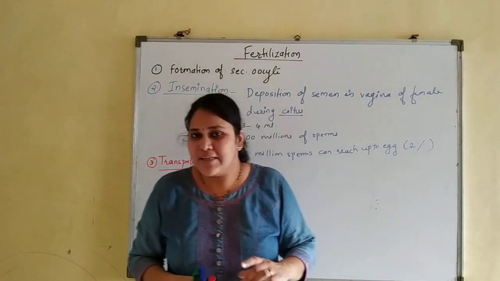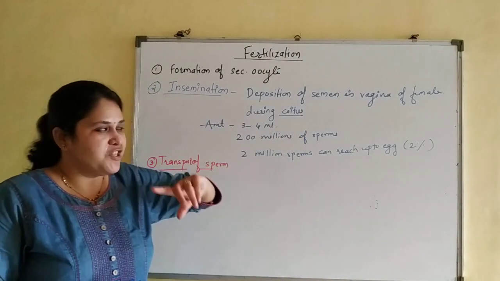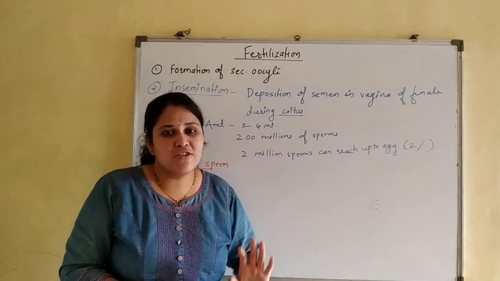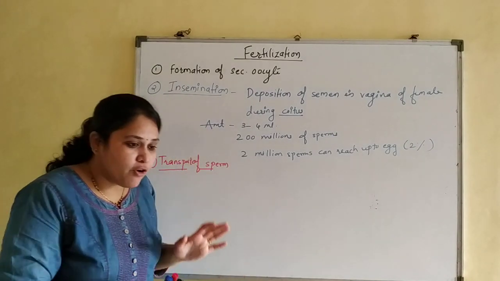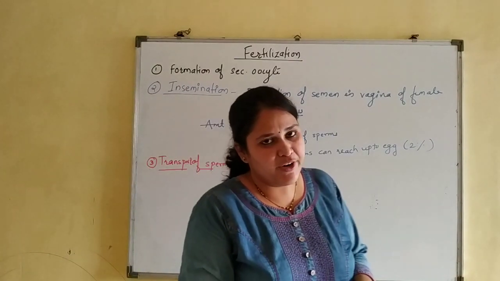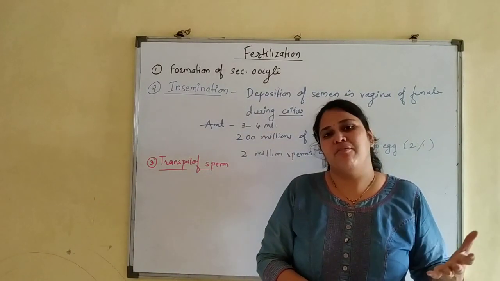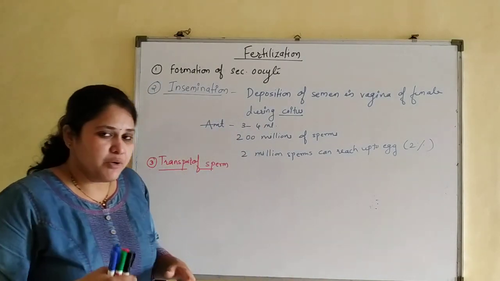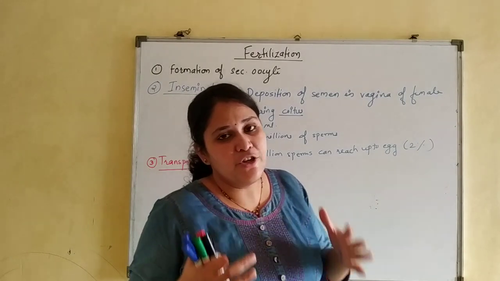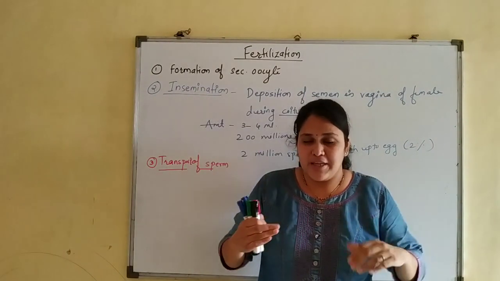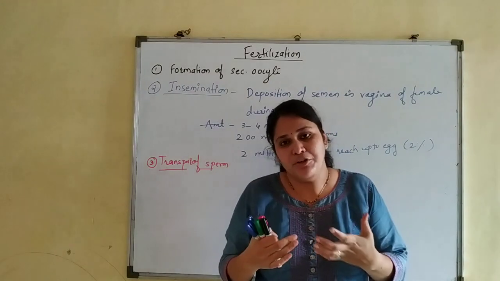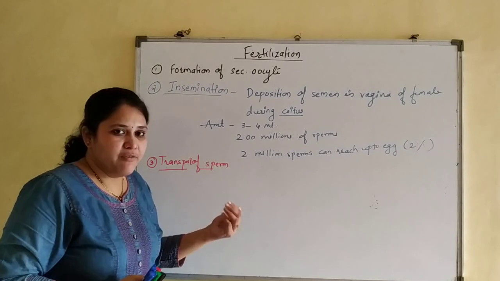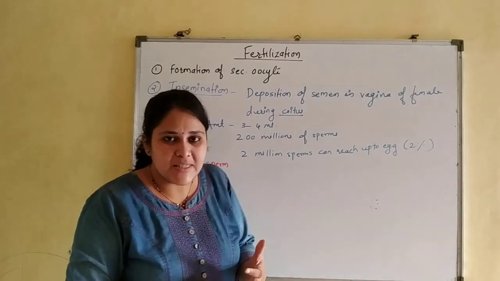Once they get deposited in the vagina, they have to travel to the ampulla, a distance of about 30 centimeters. For that, a lot of energy is required. Already they have mitochondria, which act as a storehouse of energy required during their transfer. But once they get deposited, again they need a huge amount of energy, because they have to travel a distance of around 30 centimeters.